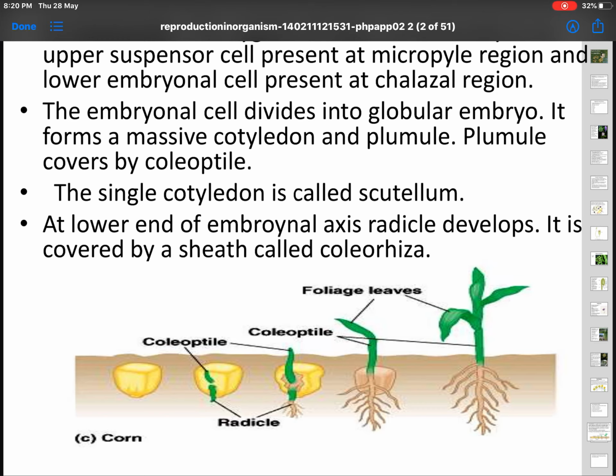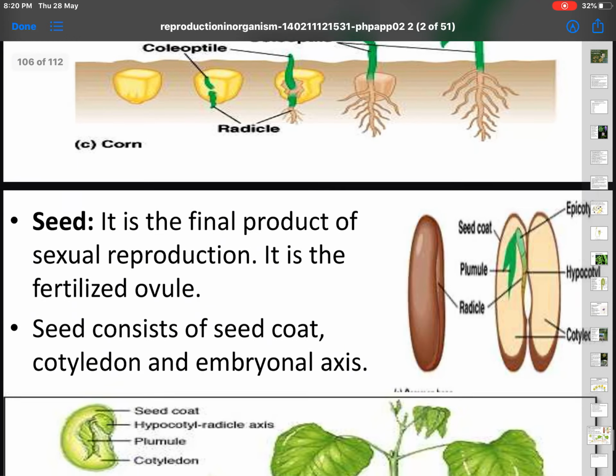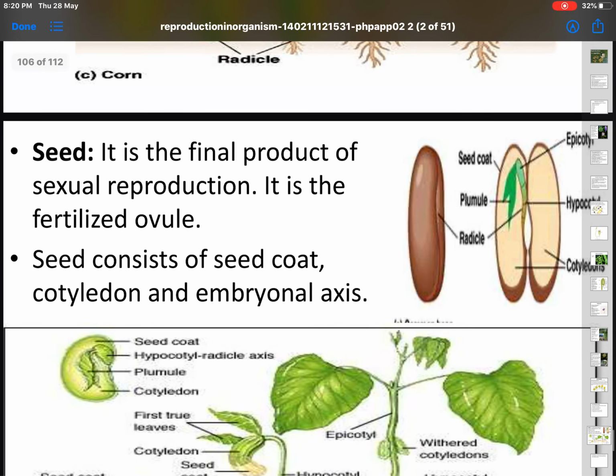At the lower end of the embryonal axis, radicle develops. As I said, radicle is going to become root. It's covered by a sheath called coleorhiza. And finally, the end product of sexual reproduction is seed. It is a developed ovule. So we define fruit as developed ovary and seed as developed ovule.